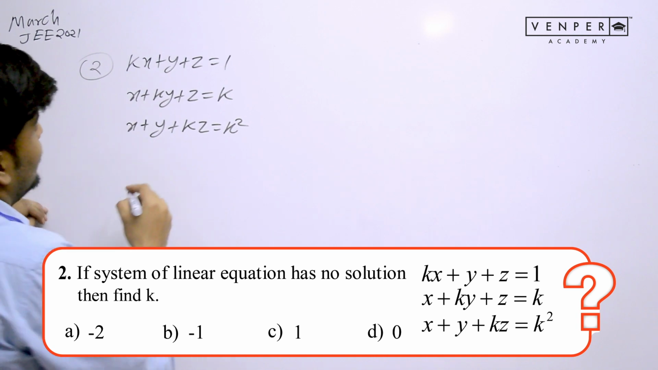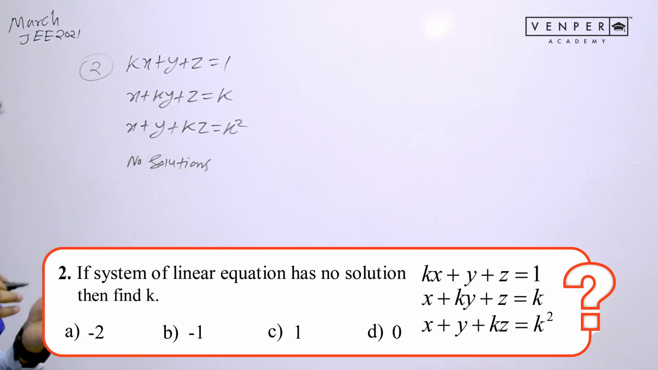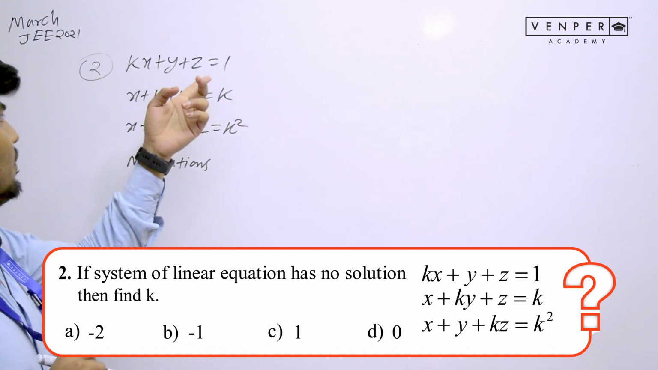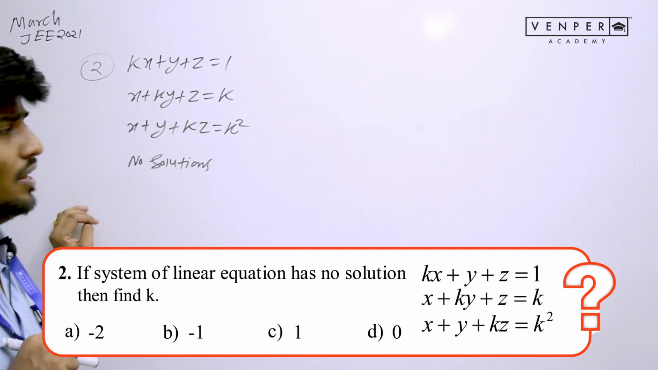And one more line is given: these three equations have no solution. You need to find the missing value of k. The k is a constant which is present in every equation. We need to find the value of k, and that is our question.